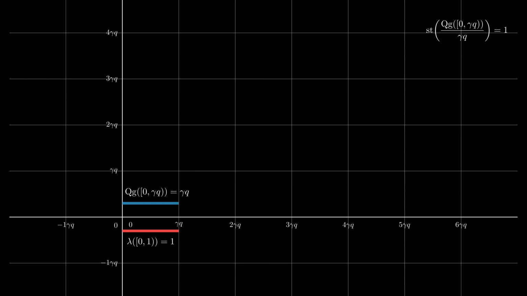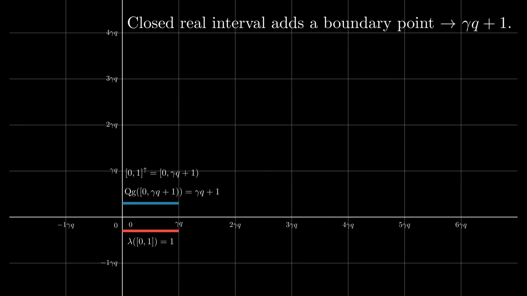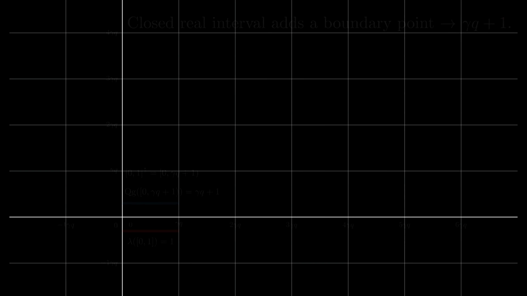We then can also lift sets that have different boundaries. In this case, if we lift the set from 0 to 1 with both boundary points included, this set now gets a different Quantigrade number. It gets the Quantigrade number gamma qua plus 1. Let's play around a little bit in this space.